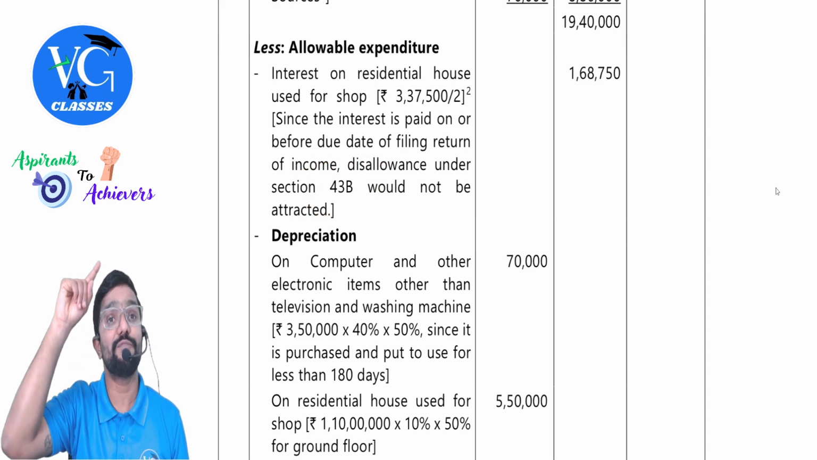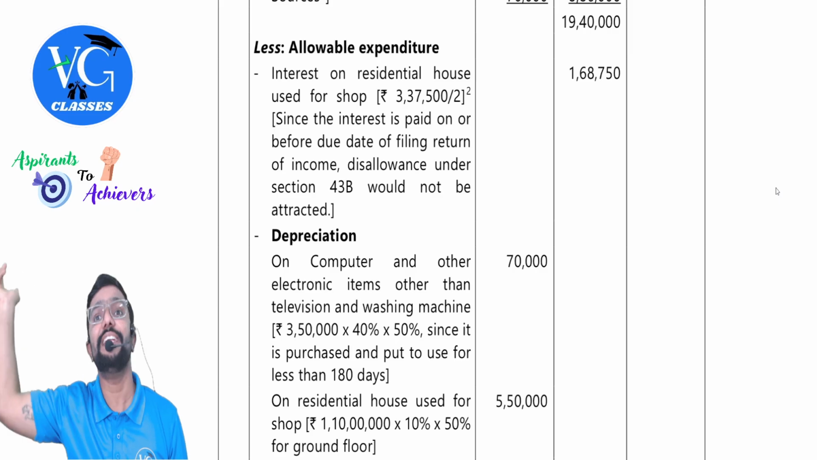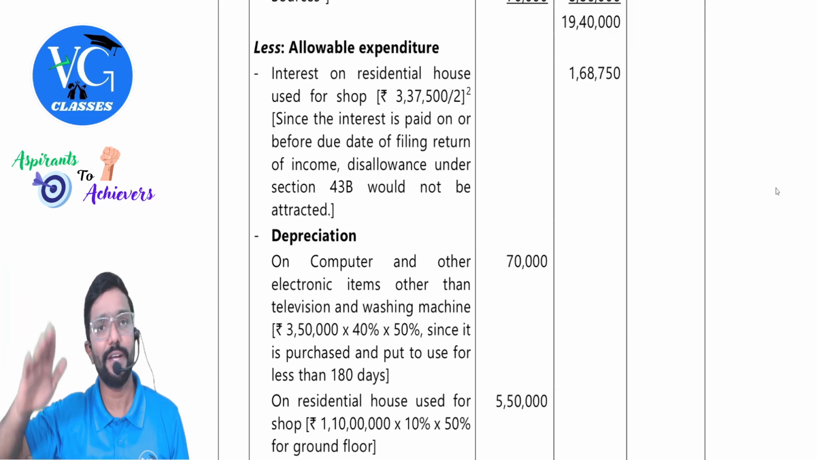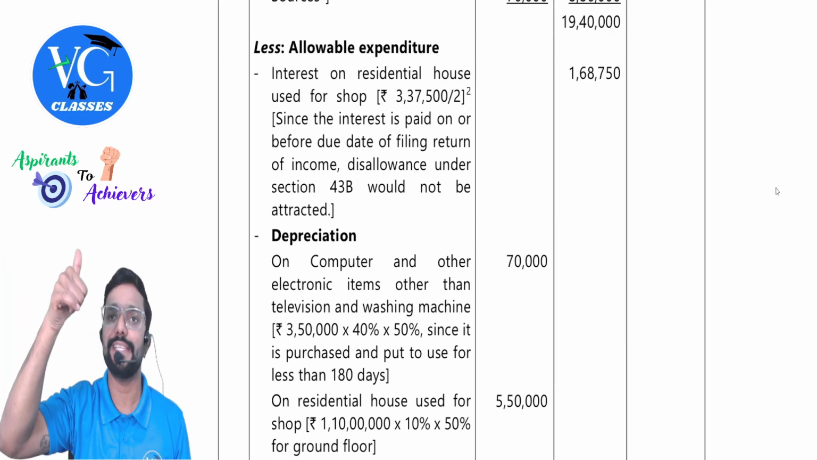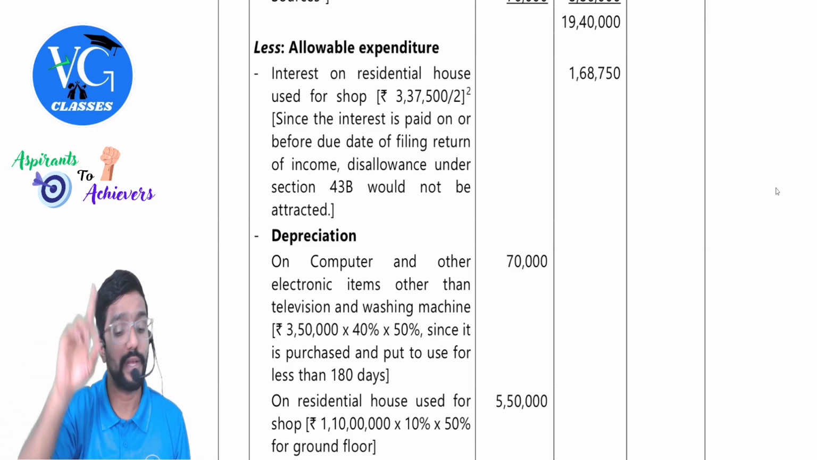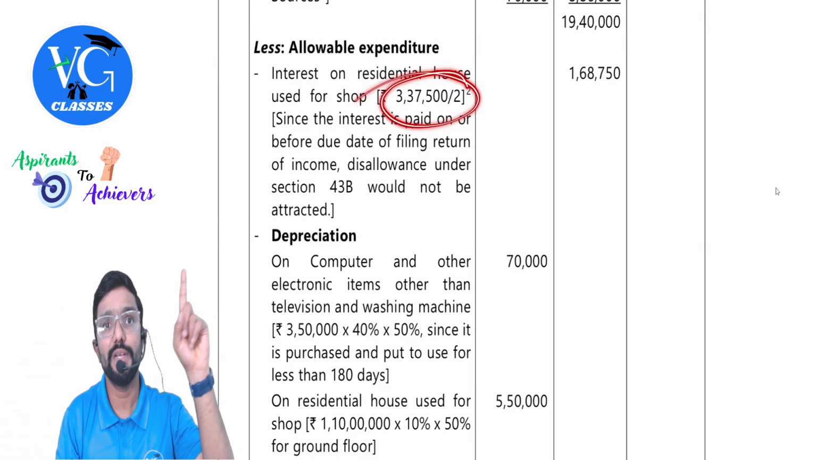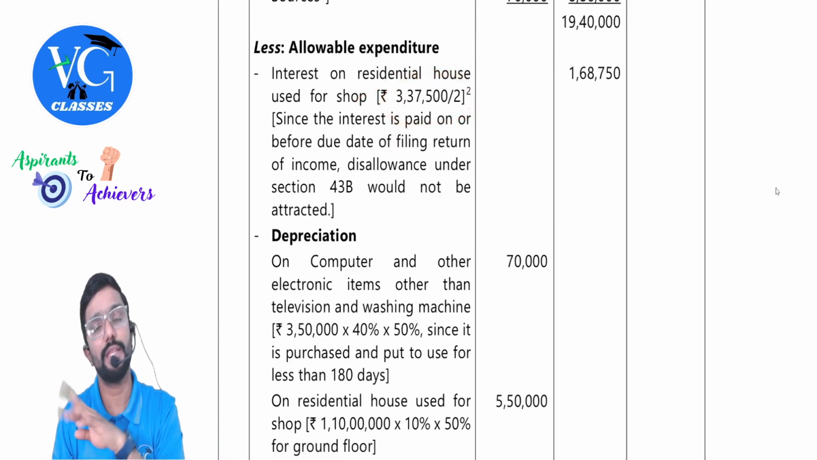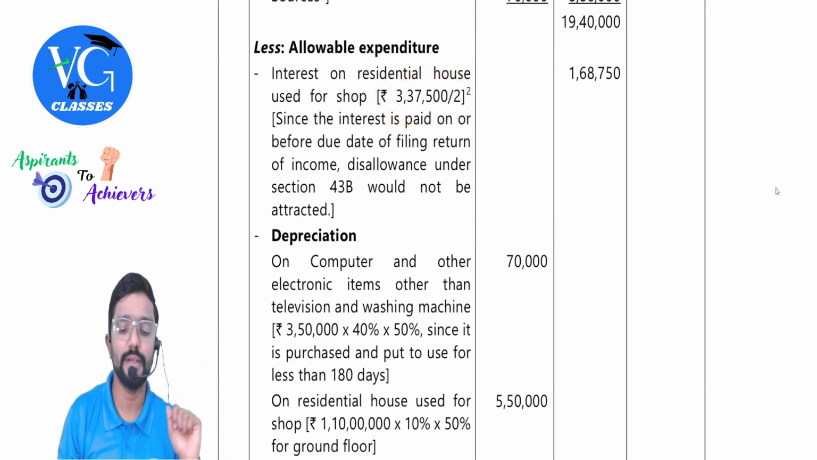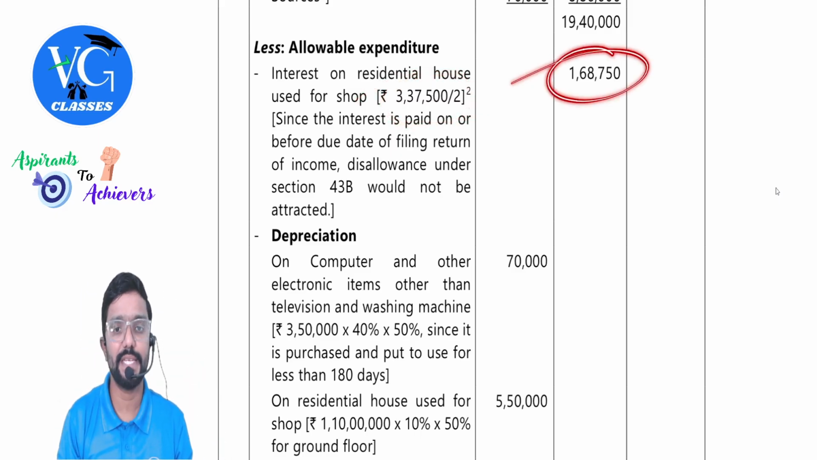What is the due date? Under 43B, they have told due date of filing the returns. If interest is paid within the due date of filing the returns, it is allowed. So can we claim here? Yes, but only half because only half of the house is used for shop. Another half is self residence. So 168,750.